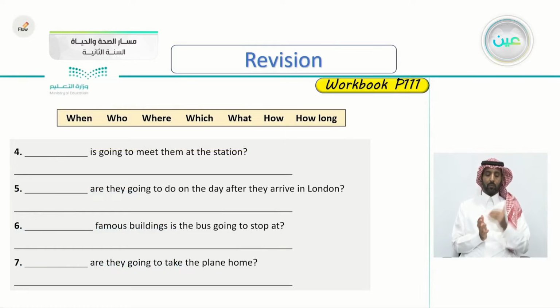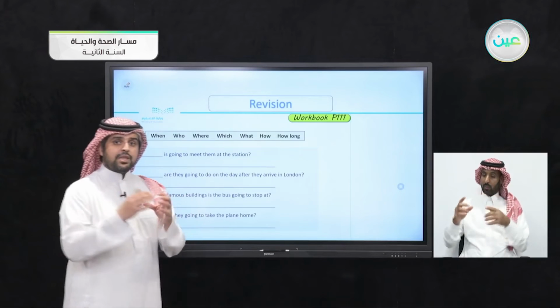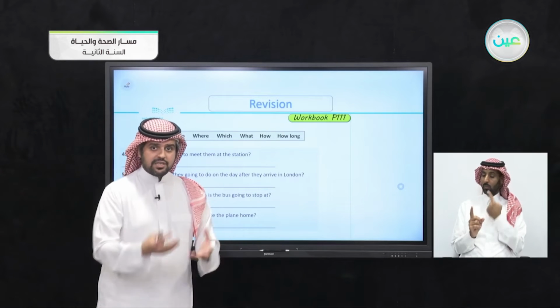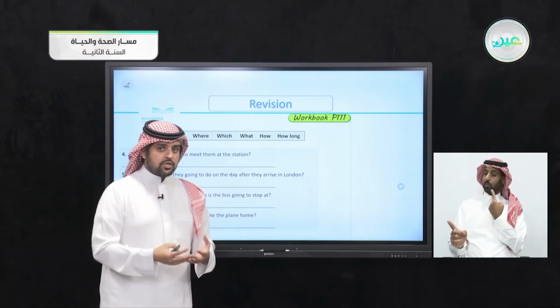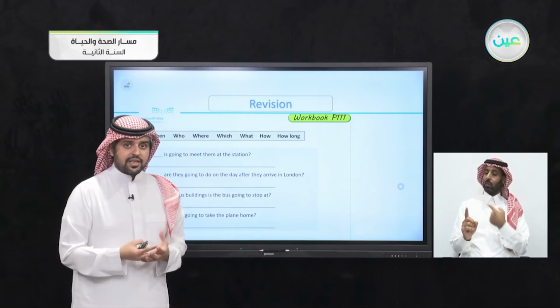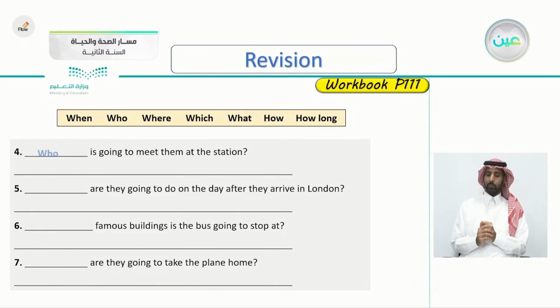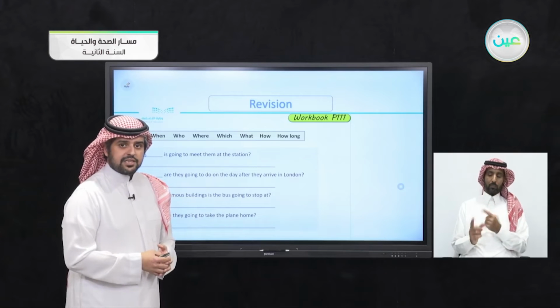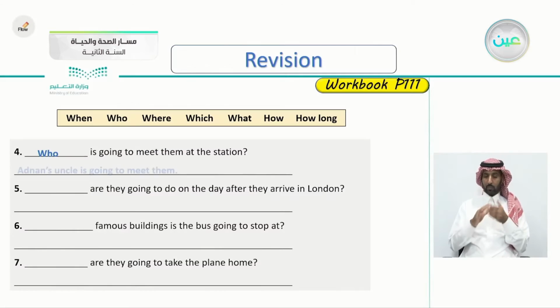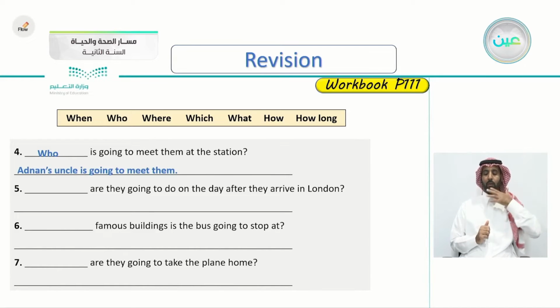Continuing, someone is going to meet them at the station. So we know that he's a person. How do we ask about a person here? Yes, very good. Who is going to meet them at the station? Yes, Adnan's uncle is going to meet them at the station.